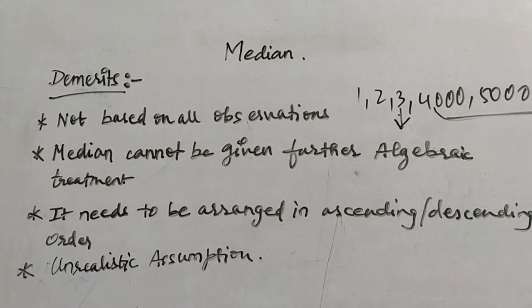Now, the fourth is unrealistic assumption. As you have seen in my video of continuous frequency distribution, and if you haven't, then you have to click the I button right now, we assumed that the distribution is uniformly distributed. But is it possible in real life? Absolutely no. We can have data where the distribution is not uniformly distributed. So in that case, you can't calculate median. So here are the main merits as well as the demerits of the median.